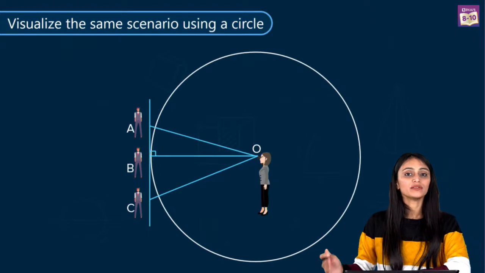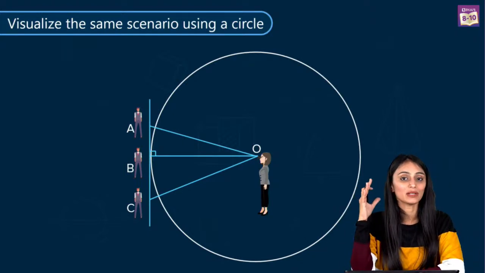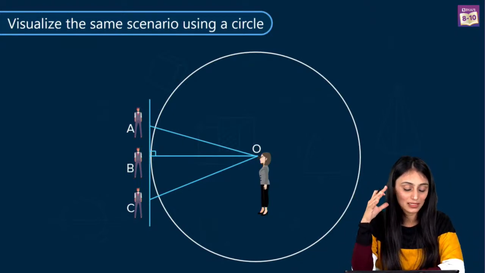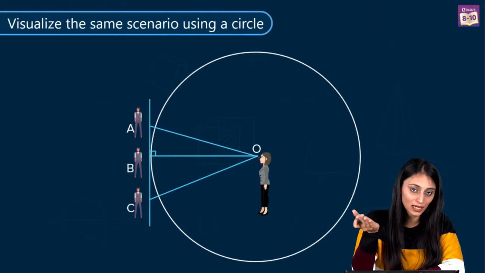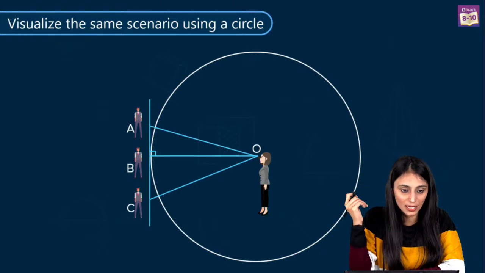Now, we have already observed the scenario, but this time we will observe the scenario when the girl is standing inside the circle. Now you tell me, are we going to get a similar answer to what we got earlier, or will the answer change this time? Yes, I know, Shobha, you also answer it. Sukhjot is saying again B.